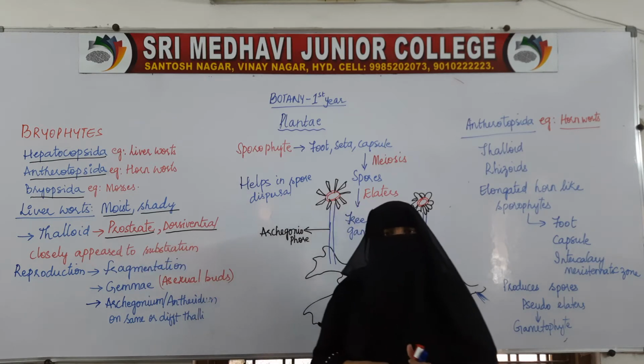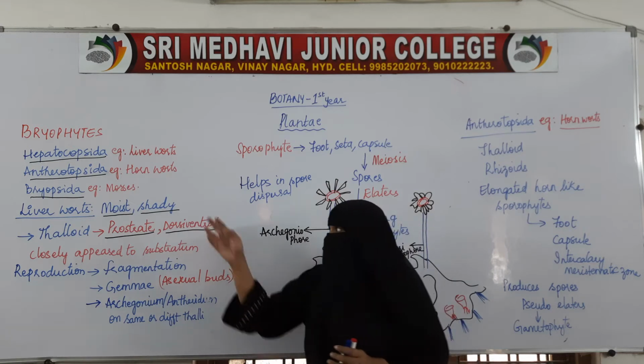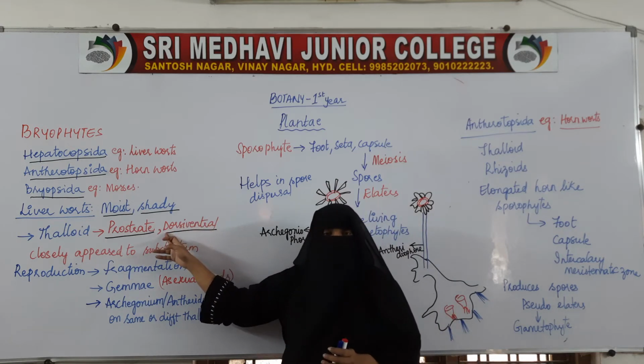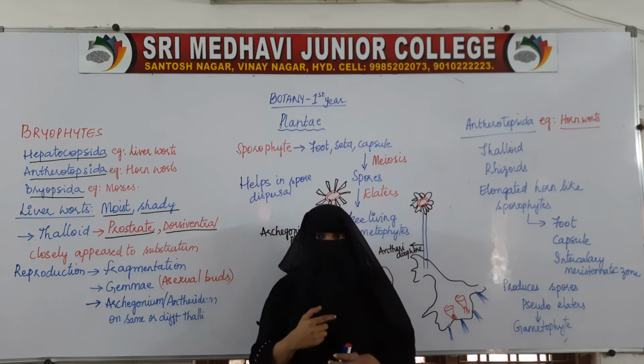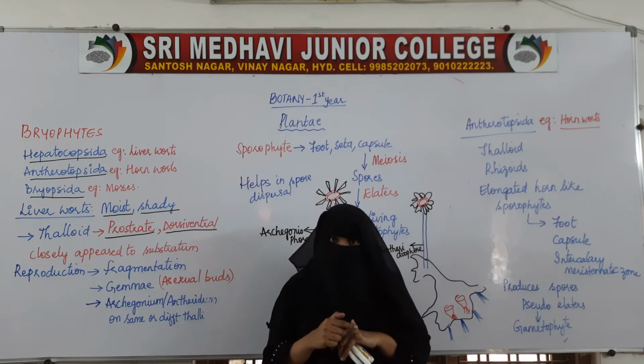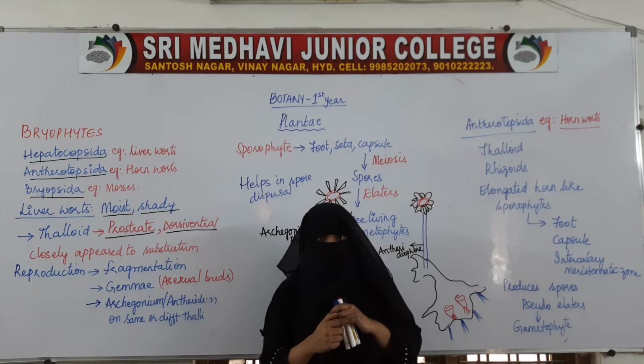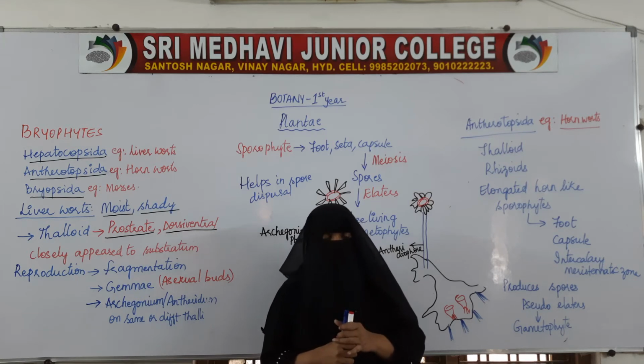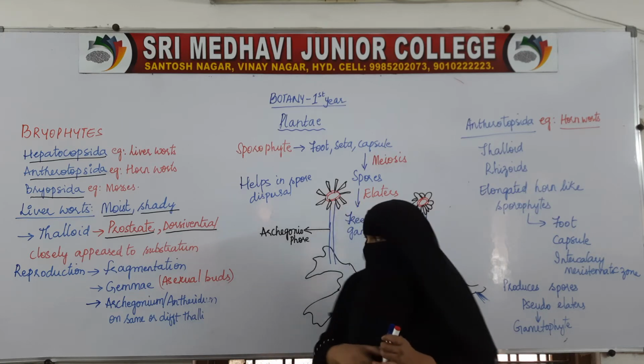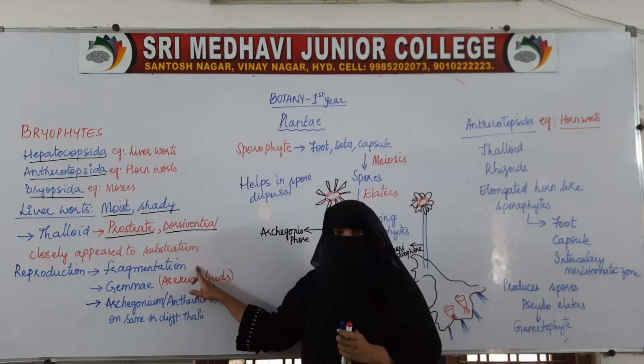Now coming to reproduction, these liverworts reproduce by three methods. They reproduce vegetatively, as well as asexually, as well as sexually. They can reproduce by all three methods. By vegetative reproduction, that is by fragmentation.